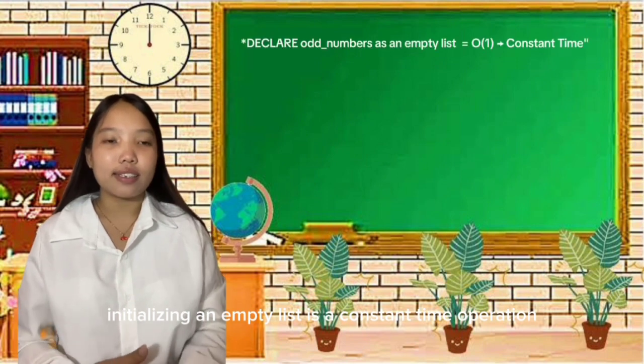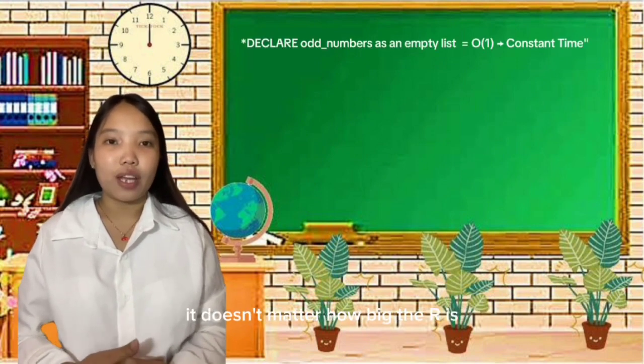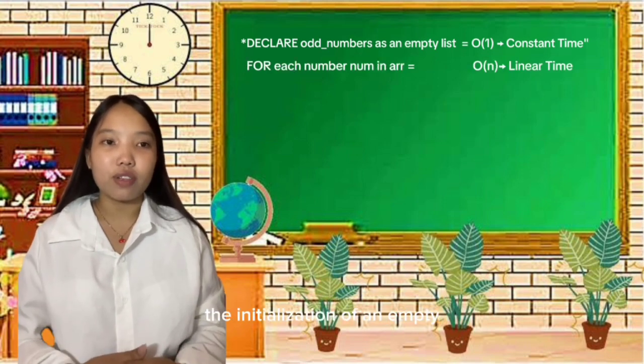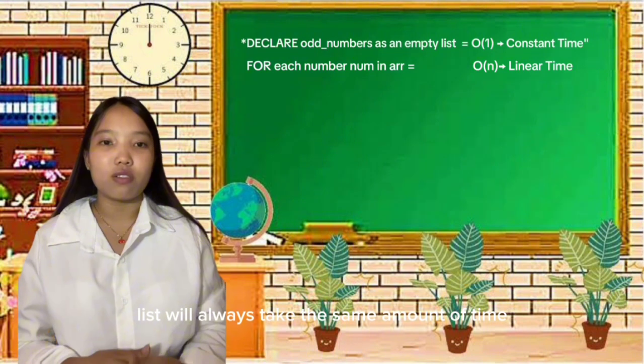Initializing an empty list is a constant time operation. It doesn't matter how big the array is. The initialization of an empty list will always take the same amount of time.